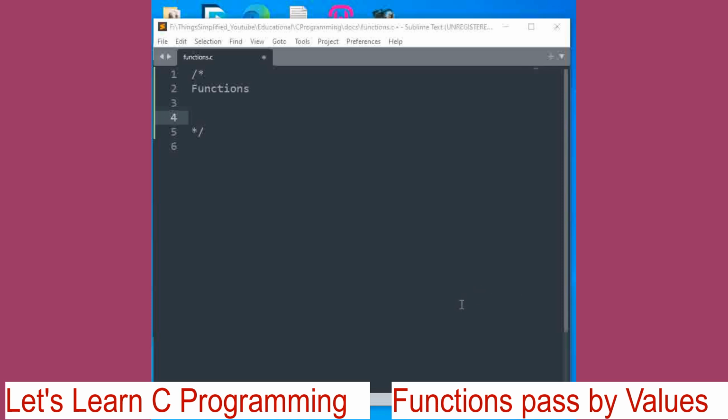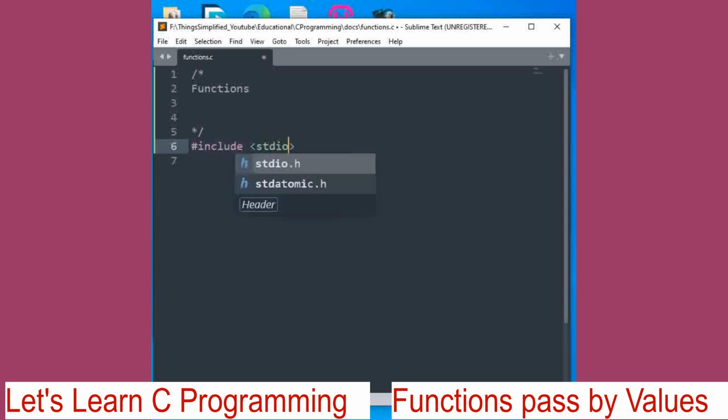Now, for example, we will write a small function to add two numbers and get the answer. Let us start here. First is include stdio.h.